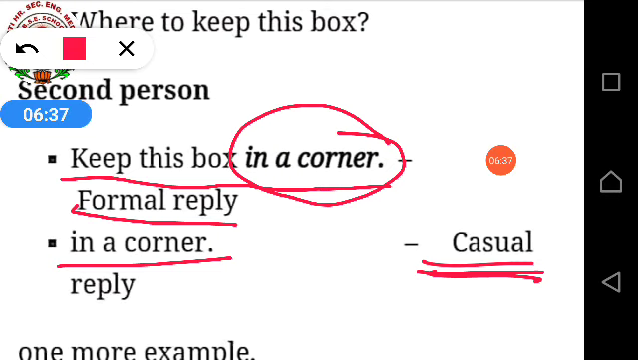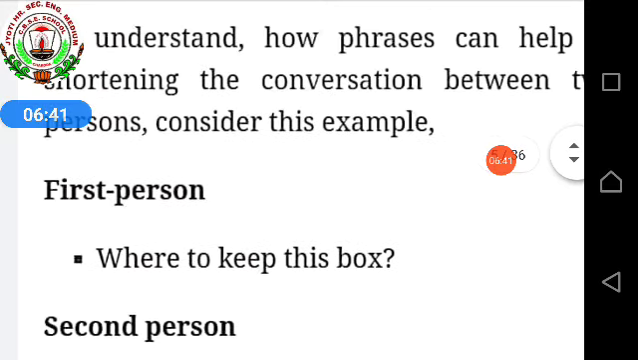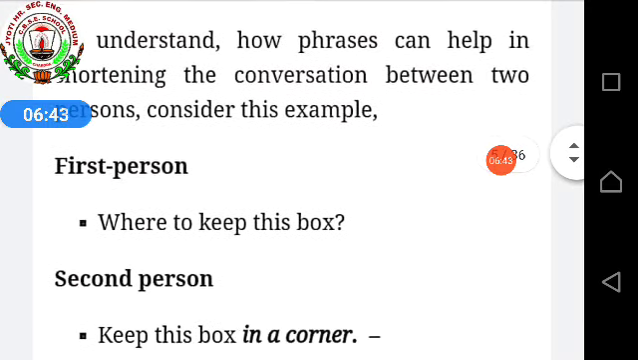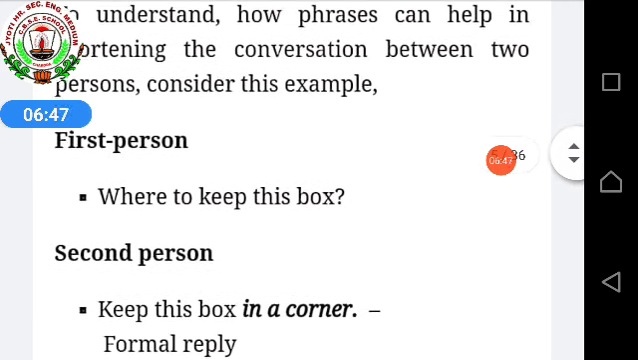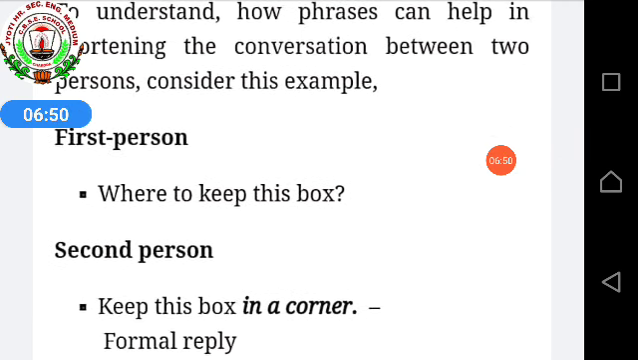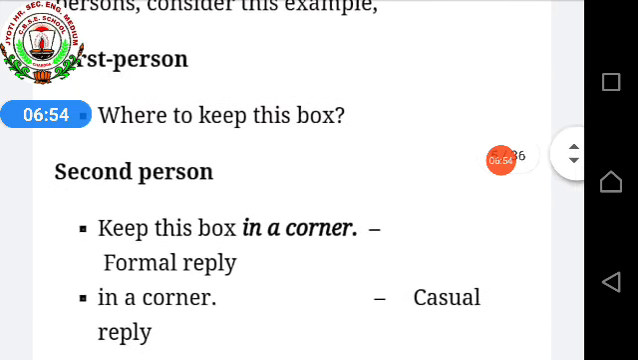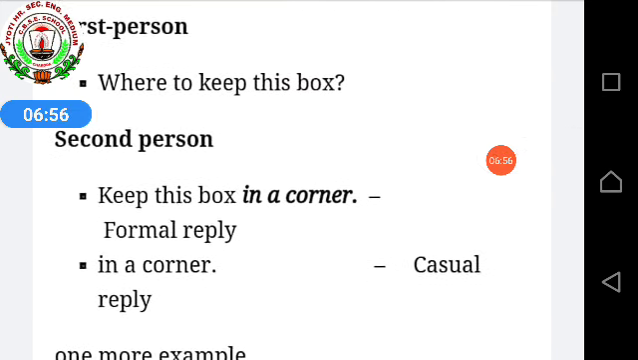I hope you understood. What is given over here is a phrase for making the conversation shorter. It contains two persons. Like for this example, the first person is asking where to keep this box. The second person can give a formal reply and can also give a casual reply. If the second person is giving a formal reply, it will not come under phrase.